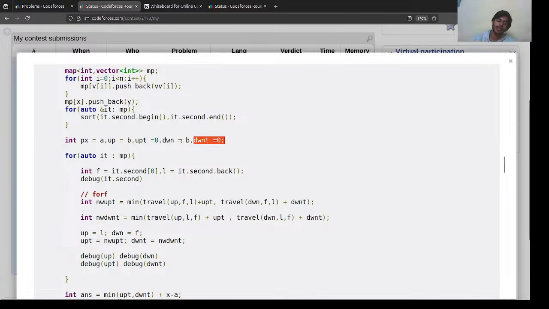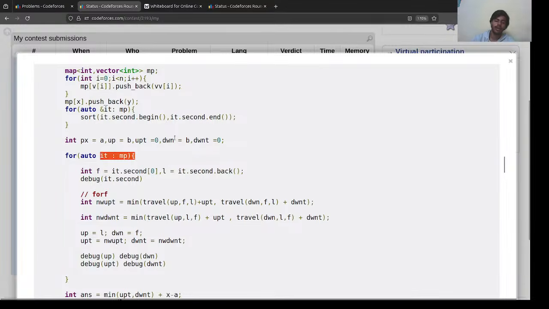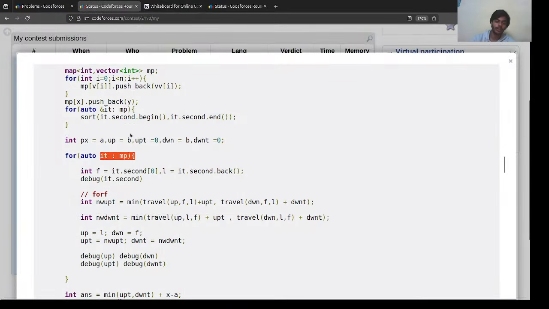And I'm just updating it again and again. So I updated this for each x, for each line we are iterating, for this line and this line. So for each line we calculate the lowermost element. This f is the first or the downmost element, l is the largest element, and then we calculate it.